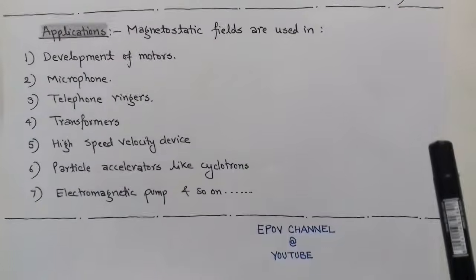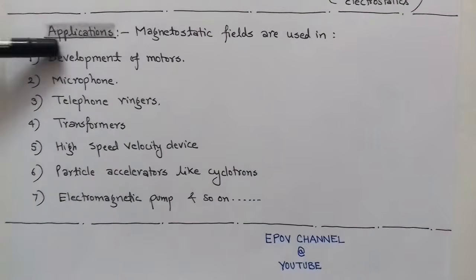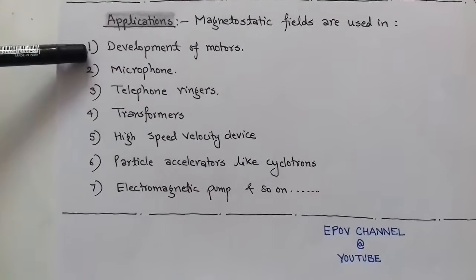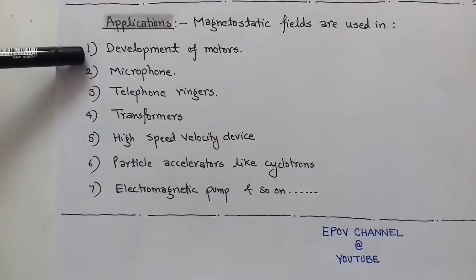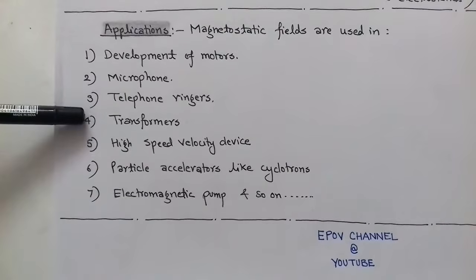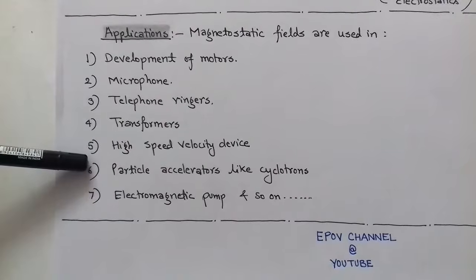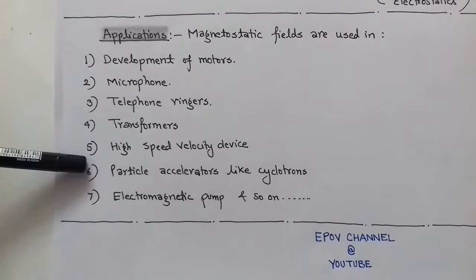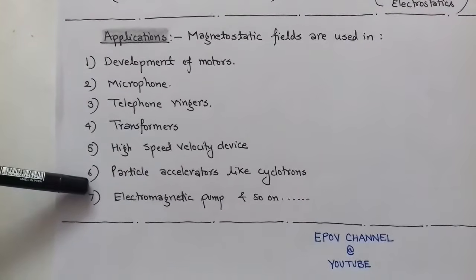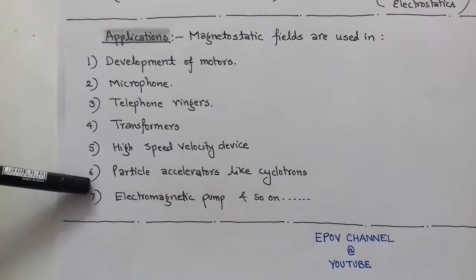Now, there are many applications where the magnetostatic fields are used. Some of them are: the development of motors, the manufacture of microphones, telephone ringers, transformers, high speed velocity devices, particle accelerators like cyclotrons, electromagnetic pumps and so on. So there are a variety of applications in which magnetostatic fields are used.